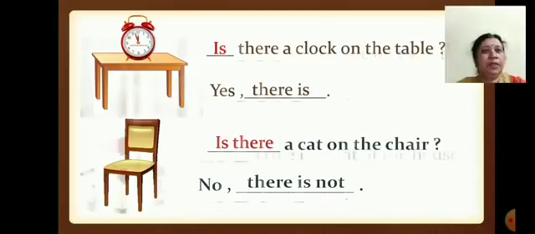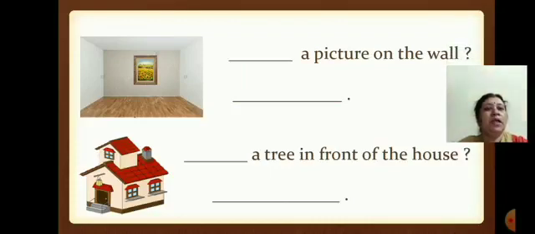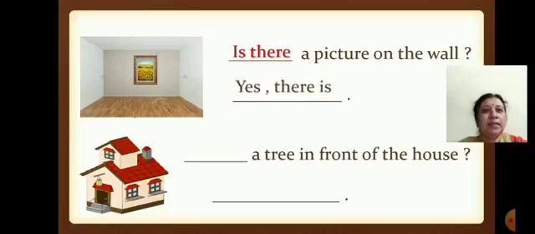Okay. Next one. Dash a picture on the wall. Again I read. Dash a picture on the wall. So what will come here? Is there a picture on the wall? Yes, there is. There is a picture on the wall. Next one.